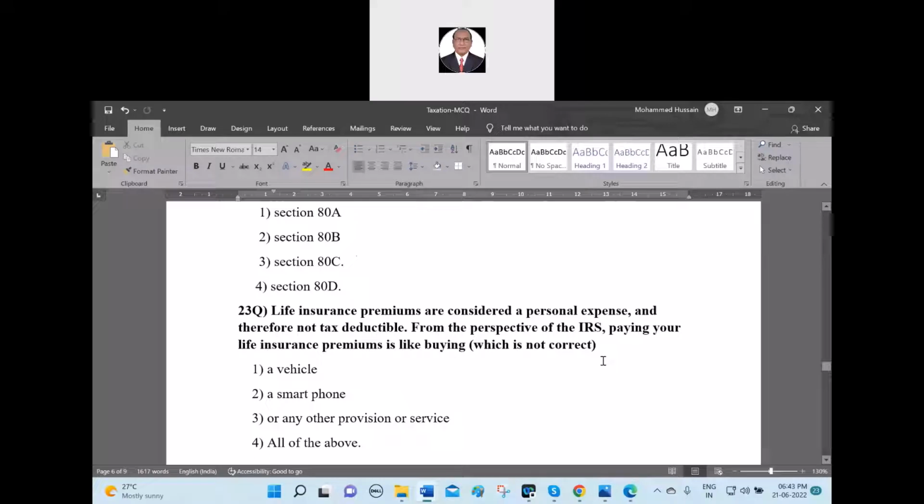Life insurance premiums are considered a personal expense and therefore not tax deductible. From the perspective of the IRS, paying your life insurance premium is like buying, which is not correct: Number 1, a vehicle. Number 2, a smartphone. Number 3, or any other provisions or services. Number 4, all of the above.